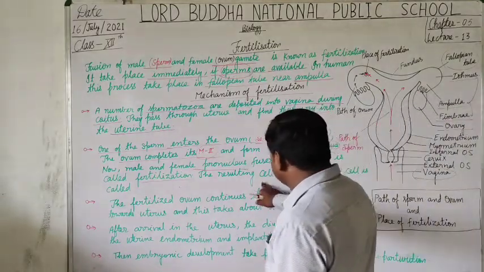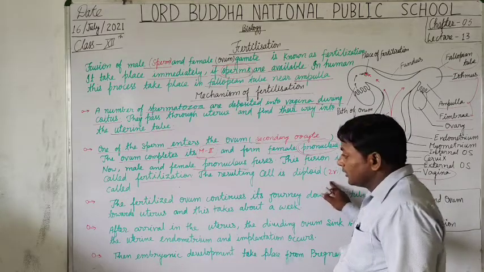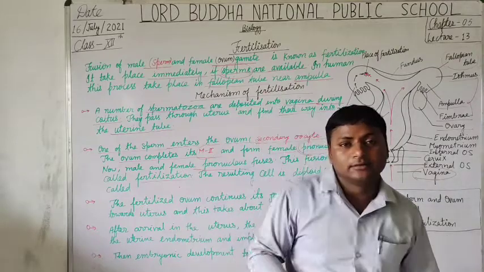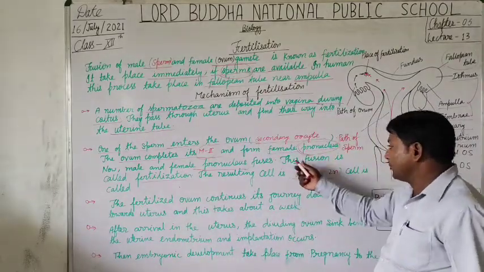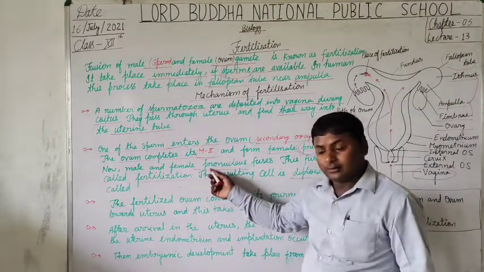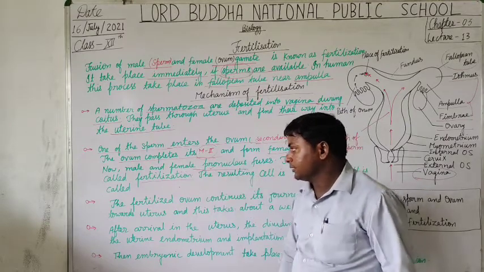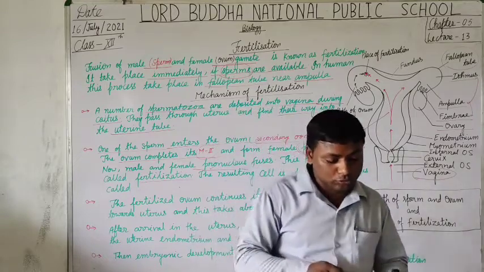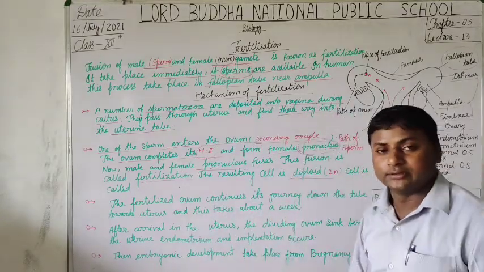The resulting cell is diploid. After the fertilization, the cell so formed is diploid, means a haploid set of chromosomes enters through the female pronucleus, and the remaining haploid set of chromosomes enters through the male pronucleus.